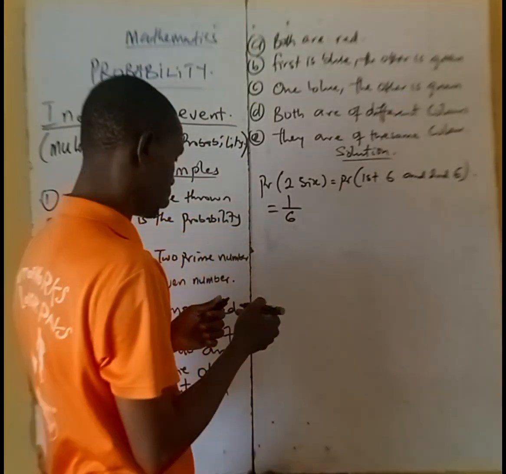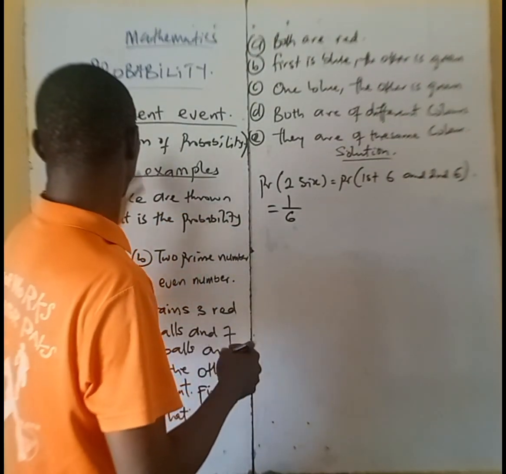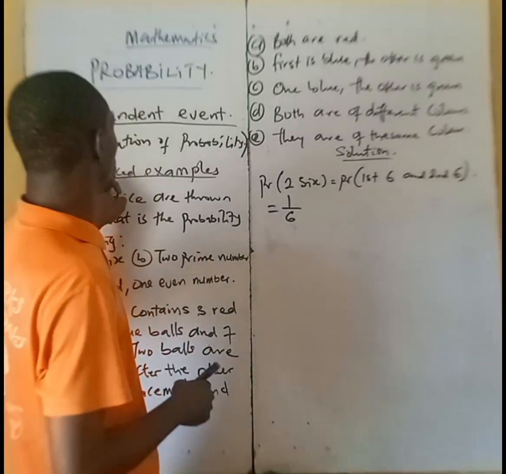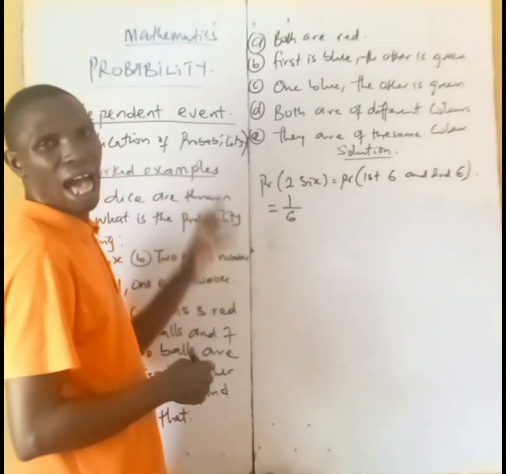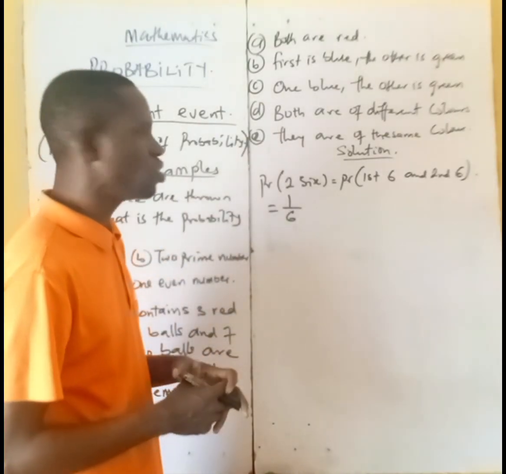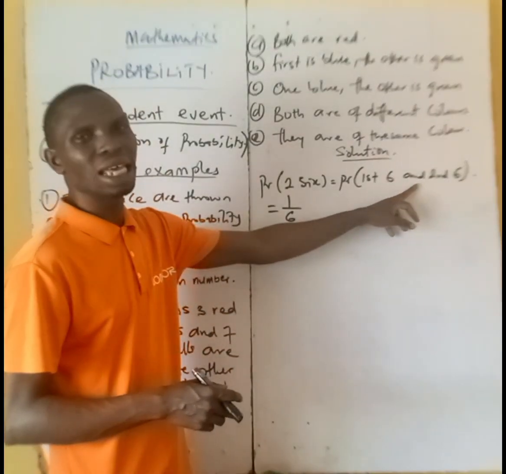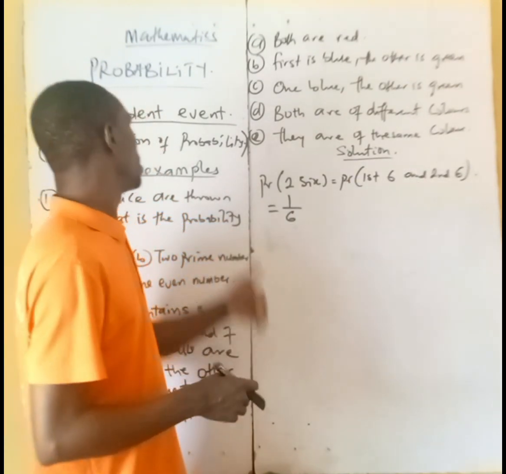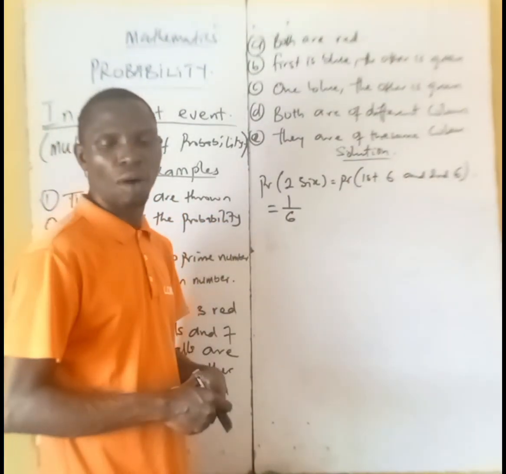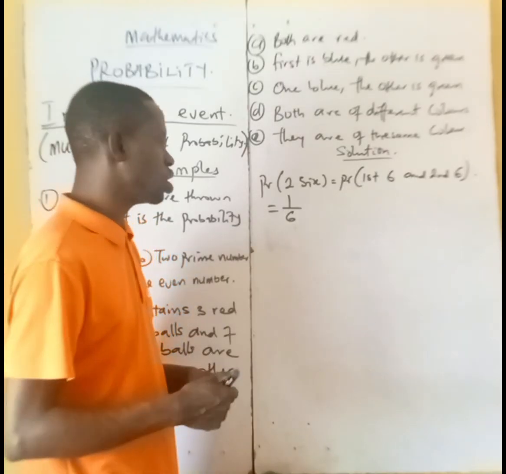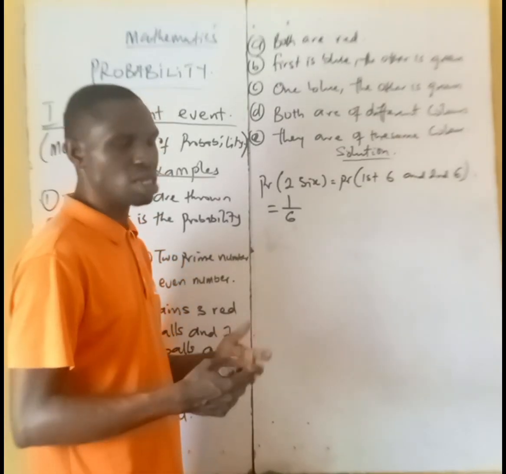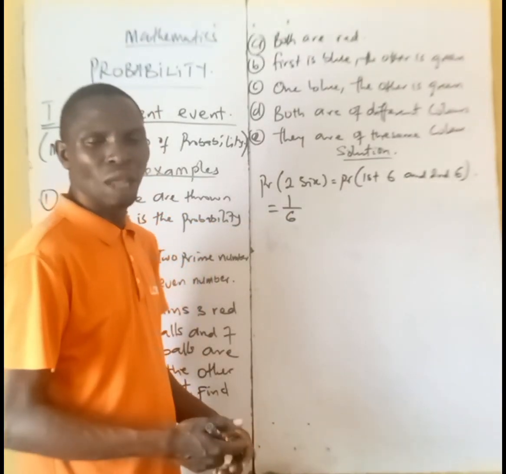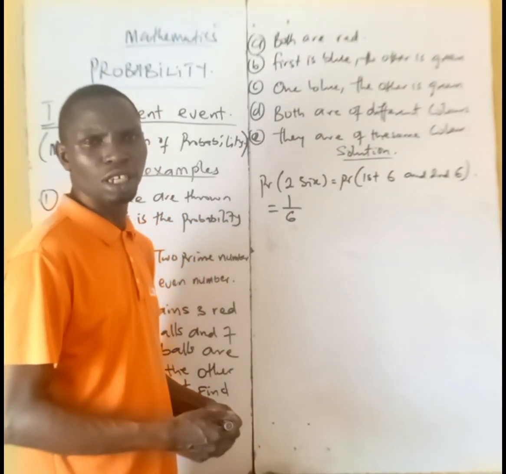And don't forget, when we talk of independent events, we are talking of multiplication of probability. In most cases, independent events use "and". So anytime you see "and" in probability, we are talking of independent events, and that means multiplication. You are going to be seeing more of that. Anytime you see "and" in probability, we are multiplying, and anytime you see "or" in probability, you are adding.